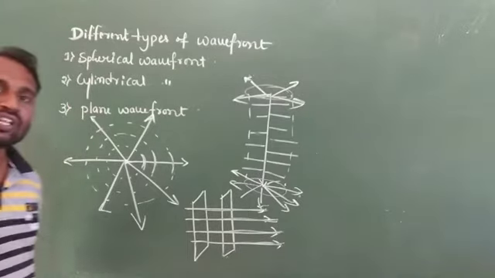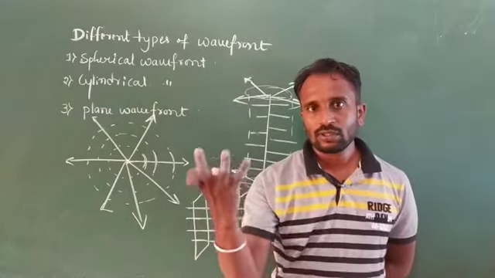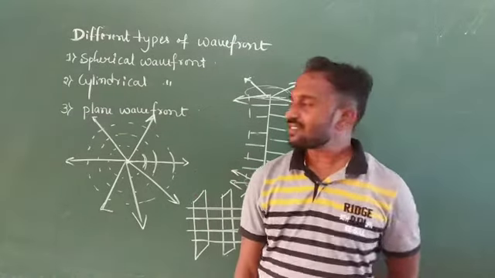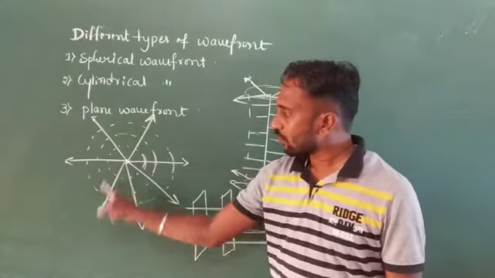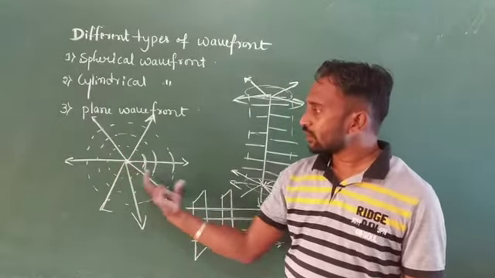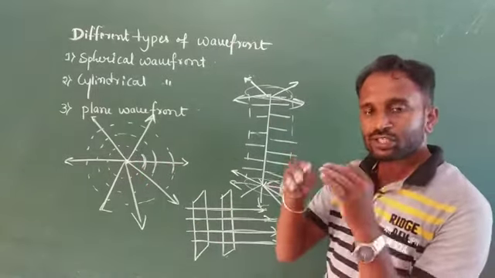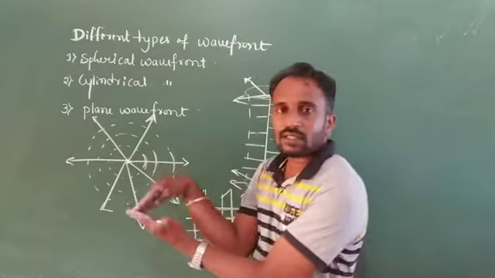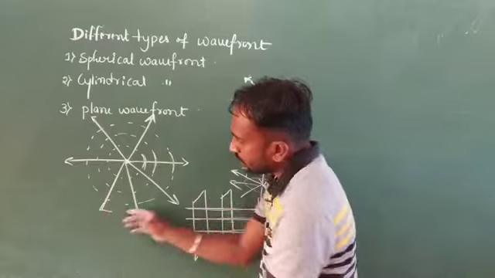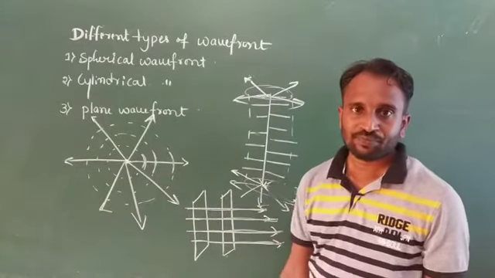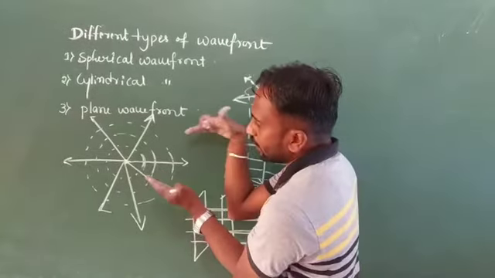And these rays of light are almost all outward in direction. For example, here is a point source, and these are rays of light. The direction of this light is outward. Suppose inward direction means a converging beam, and outward direction means a diverging beam.